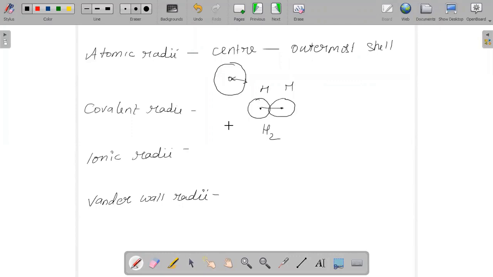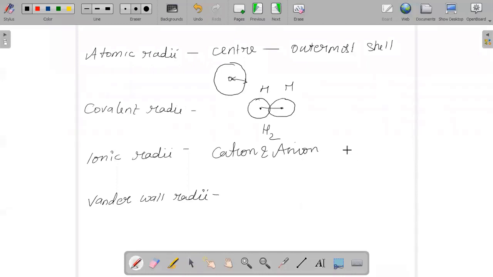The next one is ionic radius. Once again, it is one half of the internuclear distance between the bonded atoms. But when I say ionic, the distance is between the cation and the anion in any ionic crystal.